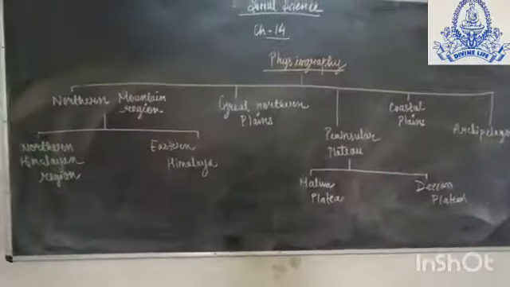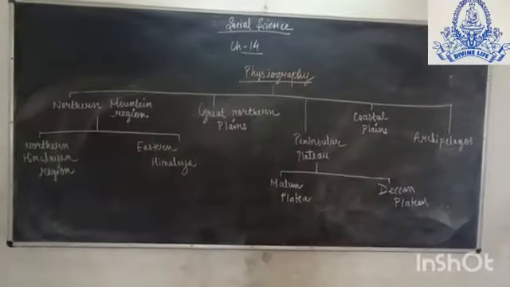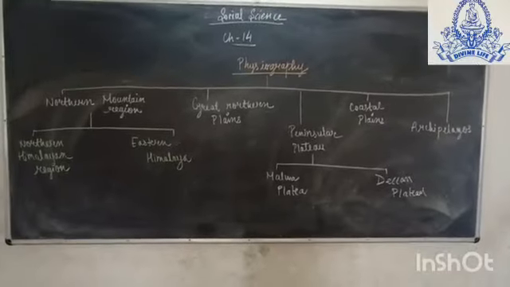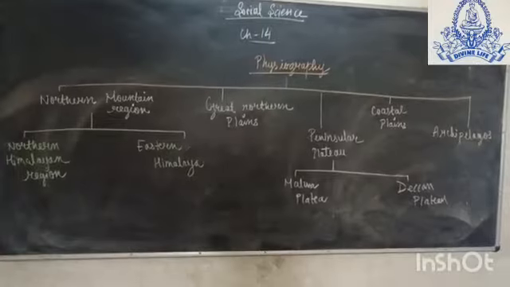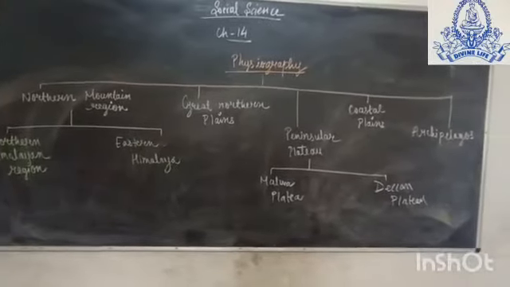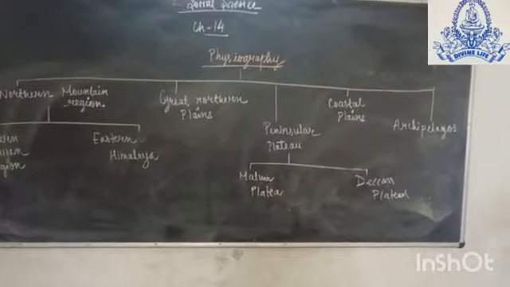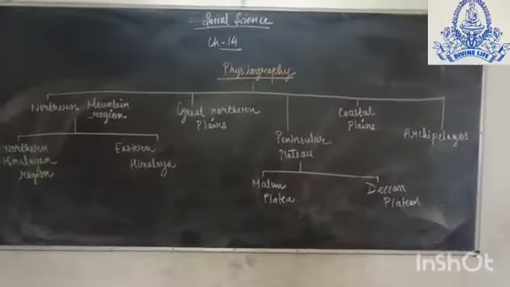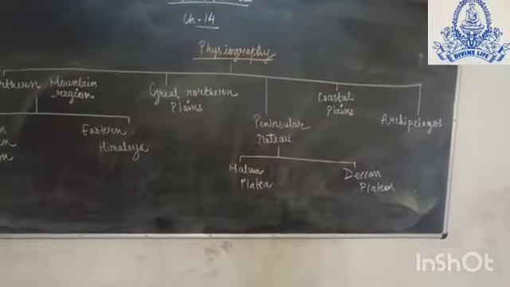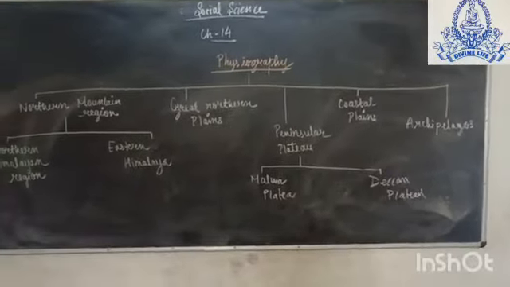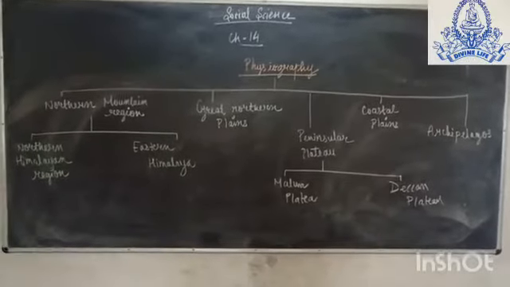On the basis of physiography, India can be divided into 5 parts. First, northern mountain region. Northern mountain region is further divided into 2 parts, that is northern Himalaya region and eastern Himalaya. Second is great northern plains. Third, Peninsula Plateau. Peninsula Plateau is further divided into Malwa Plateau and Deccan Plateau. Next is coastal plains, and last one is archipelagos. Now we'll go through the details about this physiographical division.